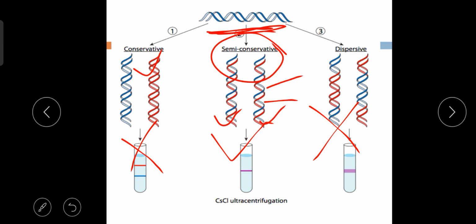This is called semi-conservative. And remember, DNA replication occurs in the S phase of the cell cycle. Remember, S phase, the synthetic phase of the cell cycle. When cell division occurs, along with the cell division, DNA division also occurs. DNA replication or synthesis of DNA occurs in the S phase or synthetic phase of the cell cycle.